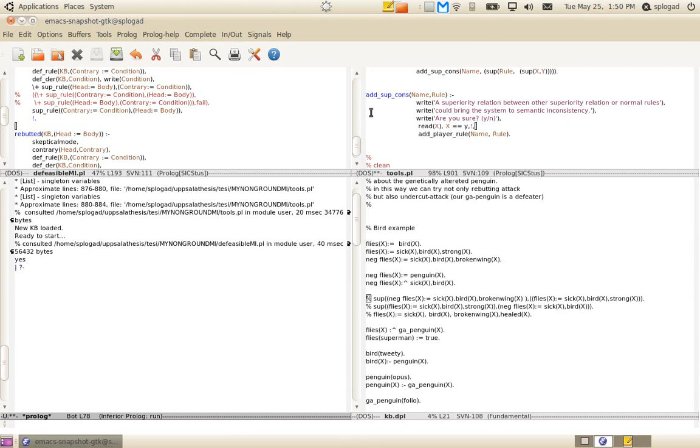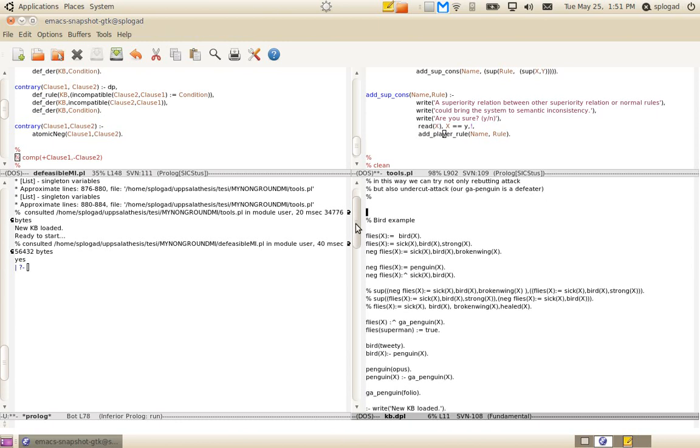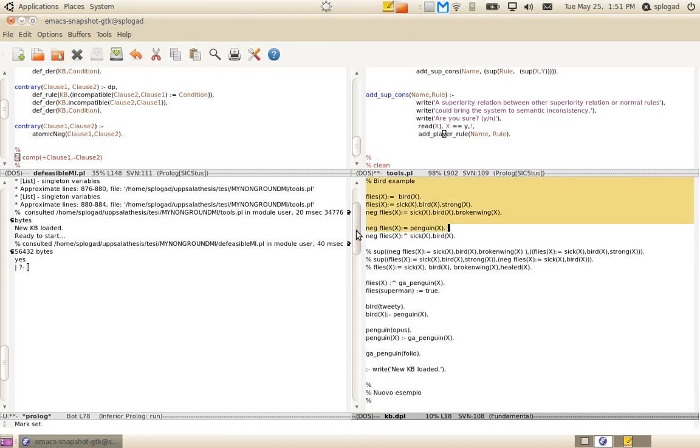I divided it into two files: the real metainterpreter and the tools that we can use to access the predicates of the metainterpreter, such as rebutted, defeasible derivation, or strict derivation. On the bottom, we have some examples, in particular the bird example about Tweety, and the Prolog window.